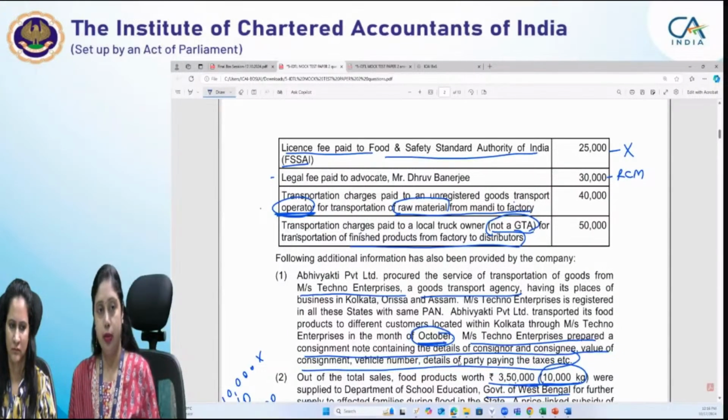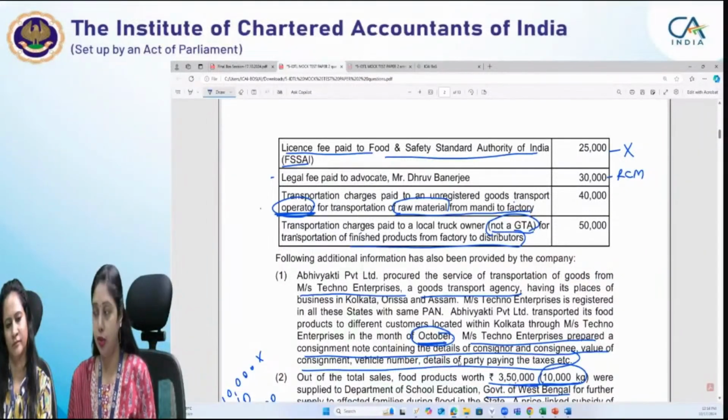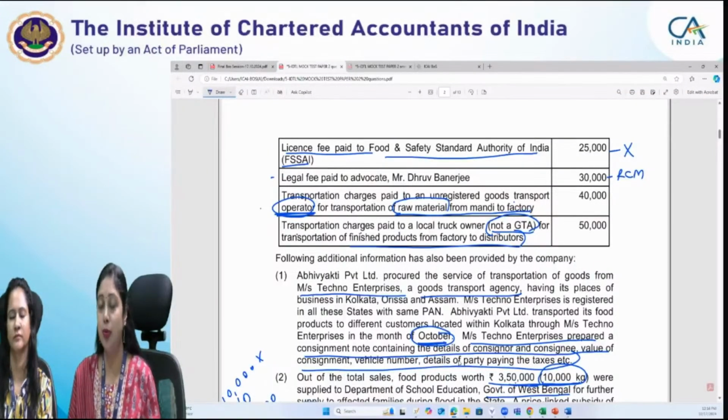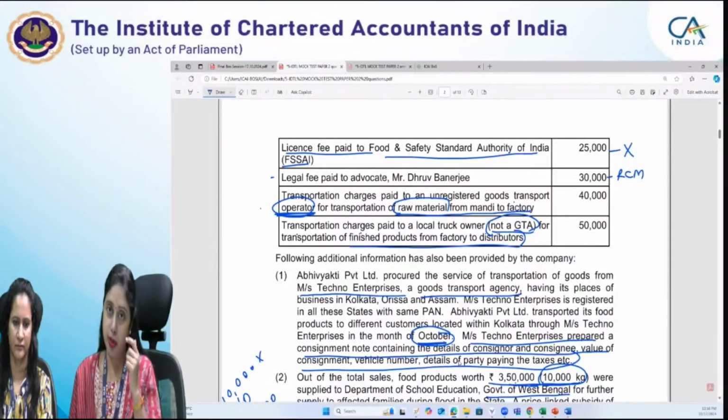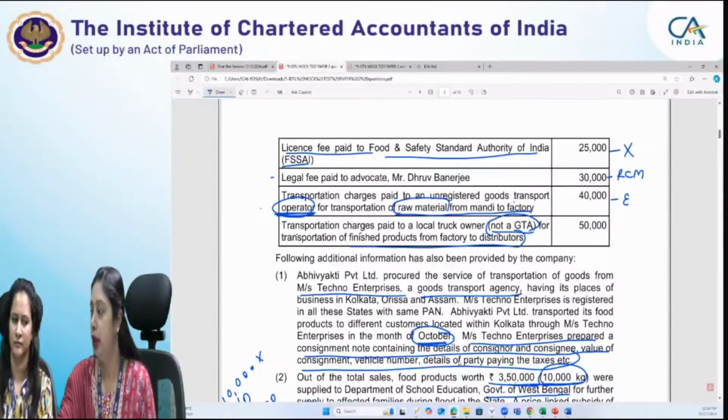Services of transportation of goods by road, other than by GTA, are exempt from GST. So since the services of transportation of goods are not being provided by a GTA, it is being provided by a goods transport operator, these services will become exempt. They will be covered by exemption under Notification No. 12/2017. So they will be exempt and no reverse charge can be applicable.